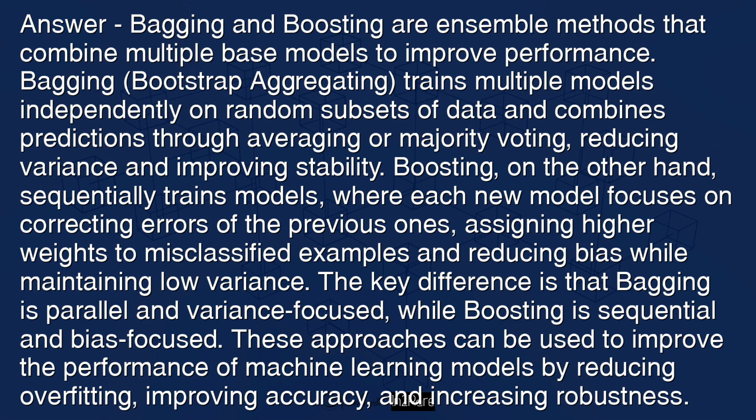Boosting, on the other hand, sequentially trains models, where each new model focuses on correcting errors of the previous ones, assigning higher weights to misclassified examples and reducing bias while maintaining low variance. The key difference is that bagging is parallel and variance-focused, while boosting is sequential and bias-focused. These approaches can be used to improve the performance of machine learning models by reducing overfitting, improving accuracy, and increasing robustness.